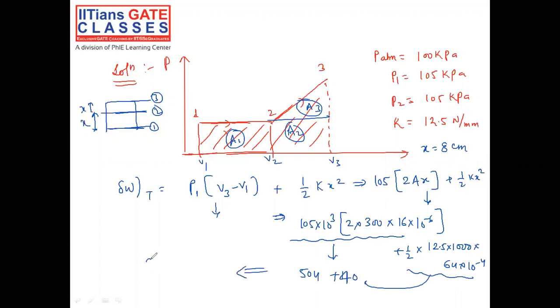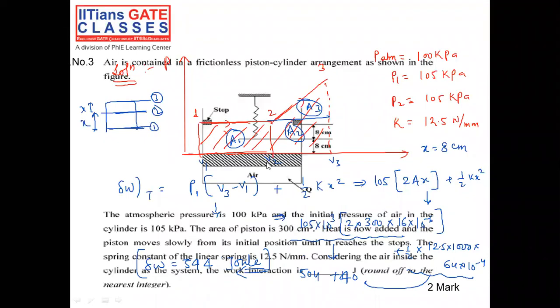So the total value of work done you are going to get is 544 joule. Let's see whether they are asking in joule or kilojoule. So they are asking in joule, yes.